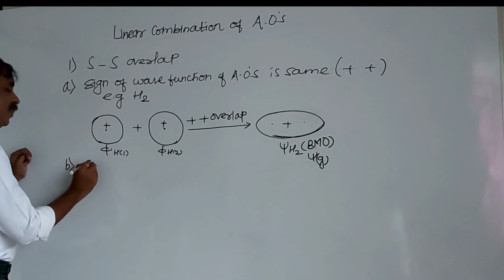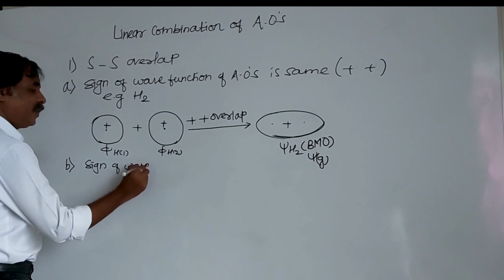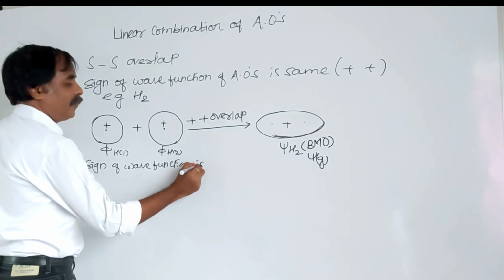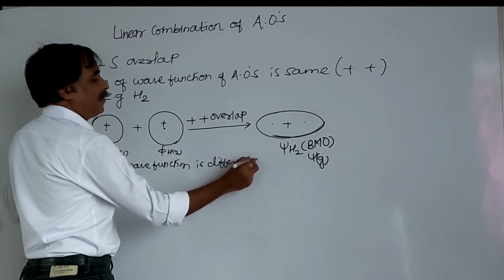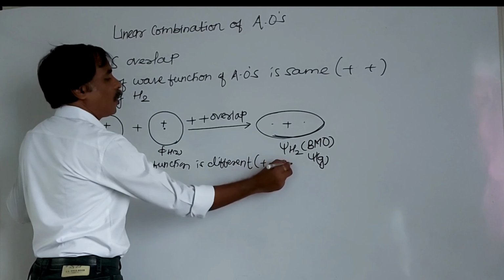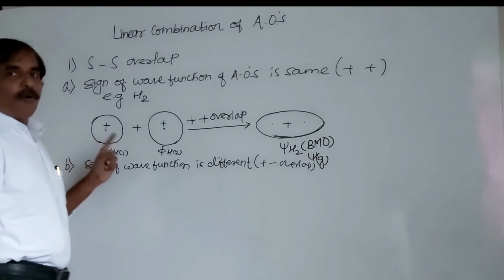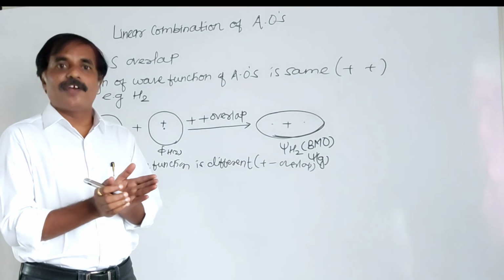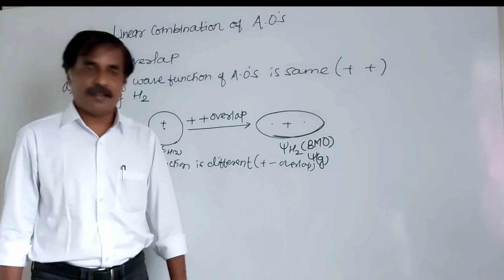Now what is the second possibility? When the sign of wave function is different, that is, there is a positive negative overlap. We know that when there is a positive overlap and the sign of wave function is the same, there is addition of waves, and formation of bonding molecular orbital.